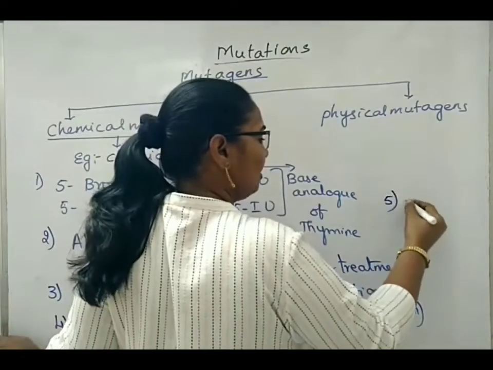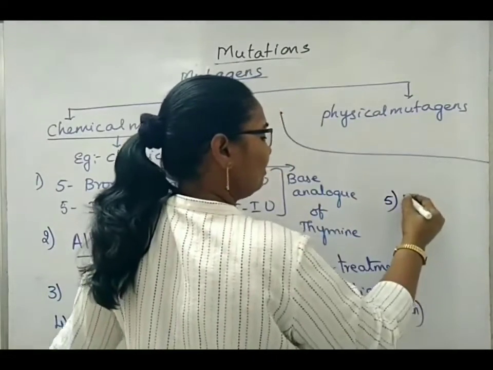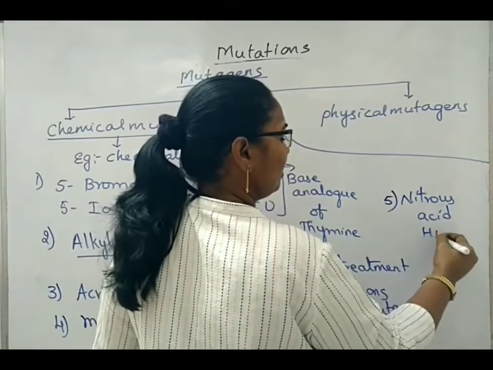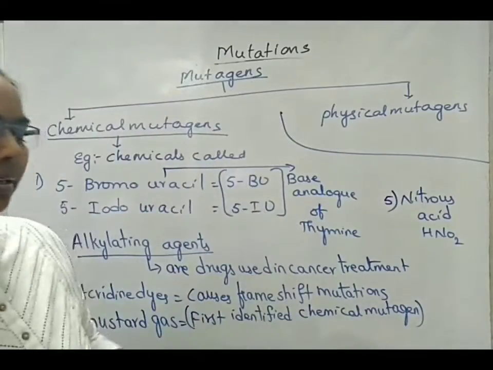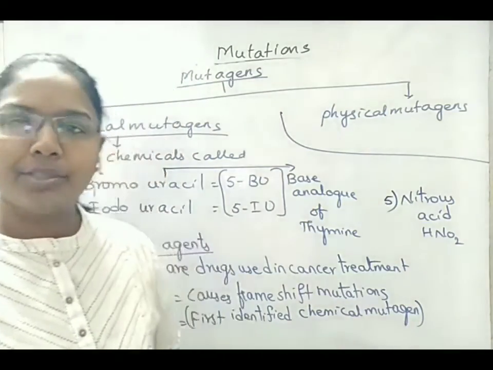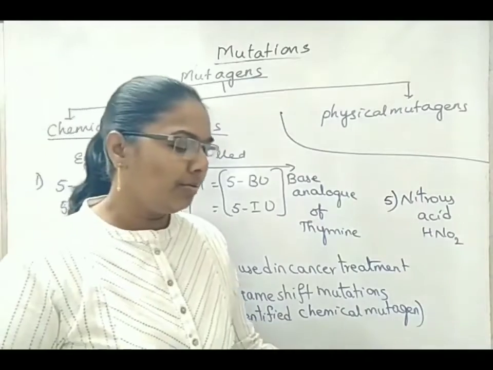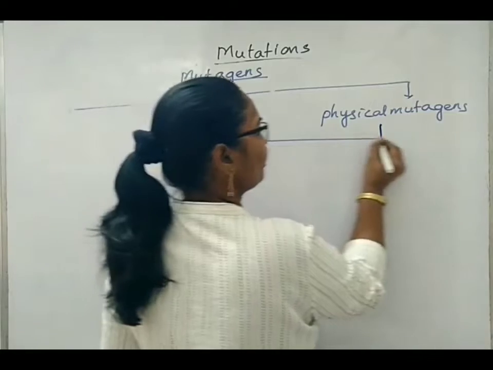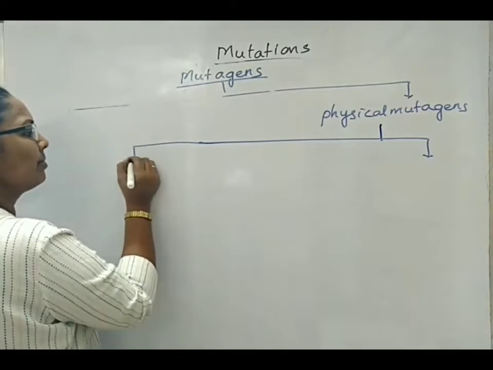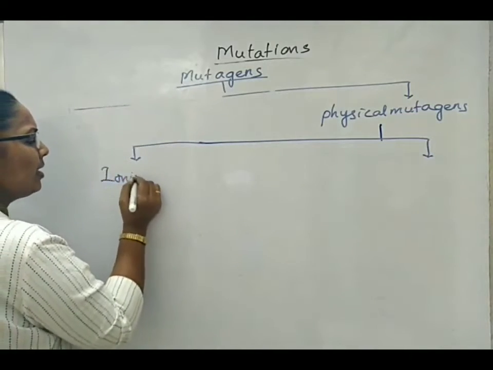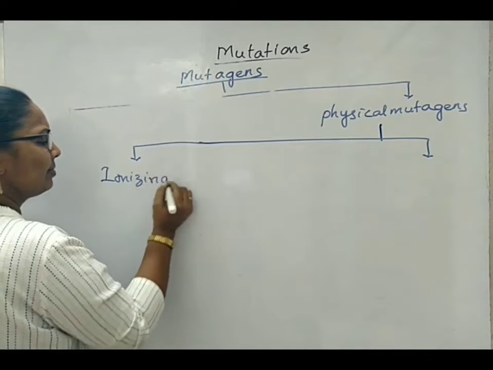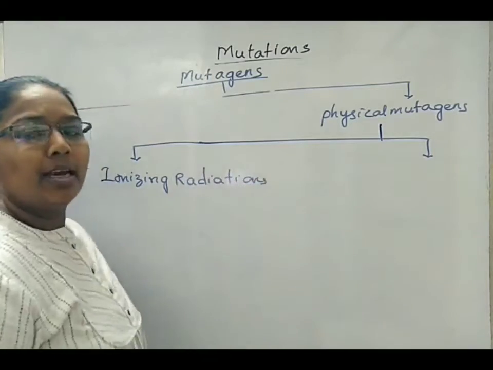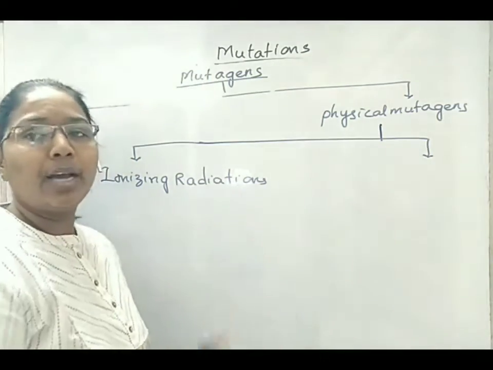So the fifth example is nitrous acid. These are a few chemical mutagens that cause mutations. We will see what physical mutagens are also. First one, ionizing radiations. These types of radiations convert even atom-sized particles into ions.